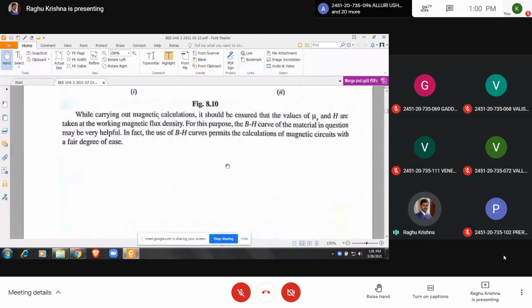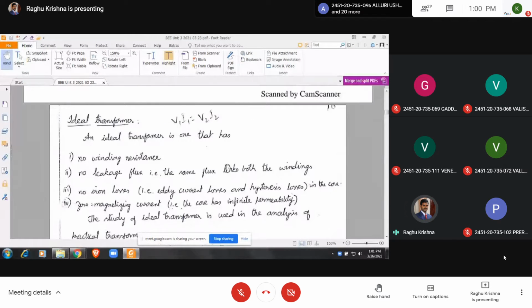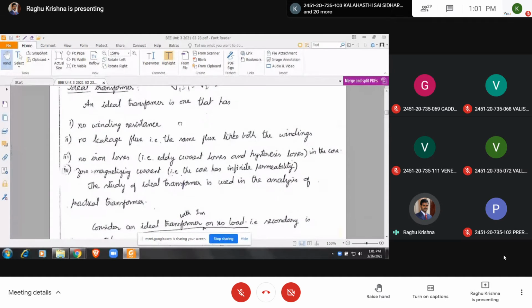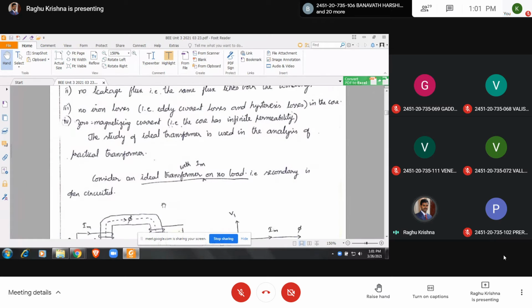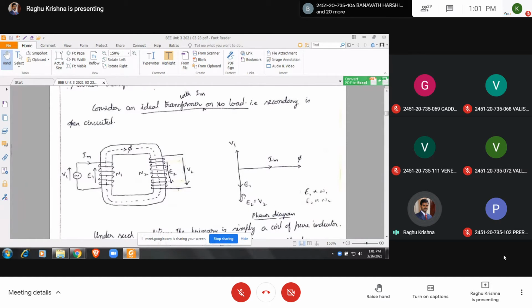So BH curve completed. Ideal transformer. If you see ideal transformer, there will be no winding resistance, no leakage flux, no iron losses, zero magnetizing current. See here, this is the phasor diagram of an ideal transformer under no load condition.